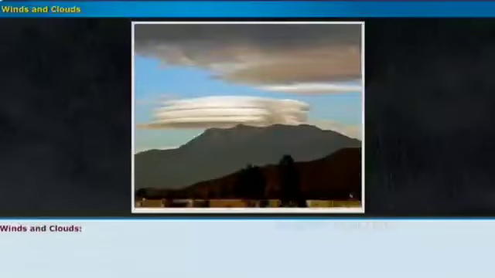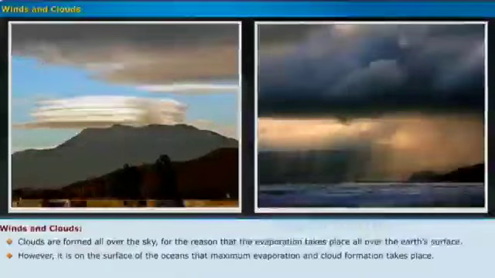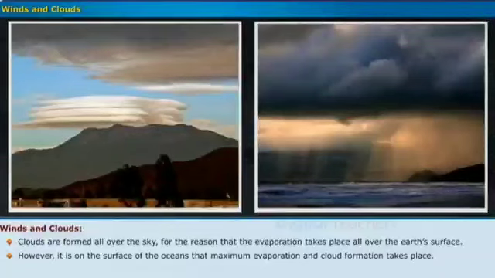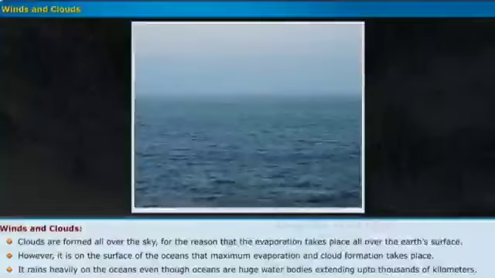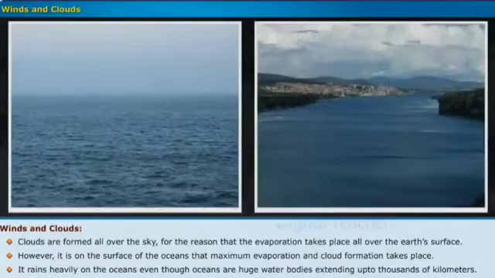Now, let us learn about winds and clouds. Clouds are formed all over the sky for the reason that the evaporation takes place all over the Earth's surface. However, it is on the surface of the oceans that maximum evaporation and cloud formation takes place. It rains heavily on the oceans, as the oceans are huge water bodies extending up to thousands of kilometers. Clouds also travel inland with the help of winds to thousands of kilometers to bring rain to us.